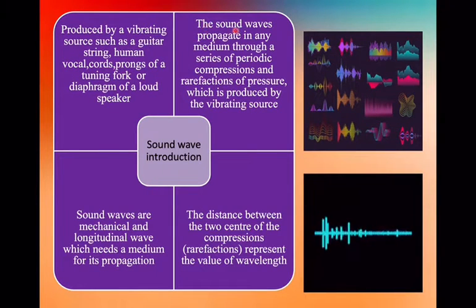Thirdly, sound waves propagate in any medium through a series of periodic compression and rarefaction of pressure which is produced by the vibrating source. The last one is the distance between the two centers of the compression, or rarefaction, represents the value of wavelength.